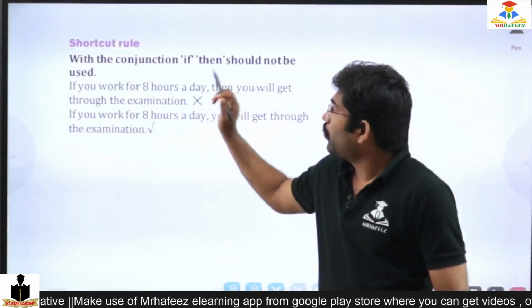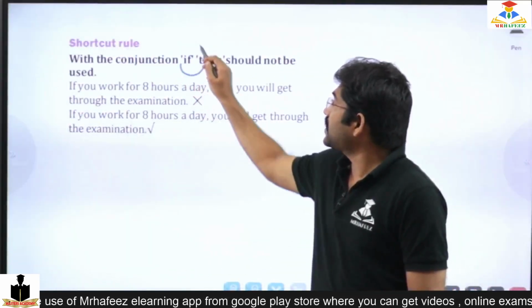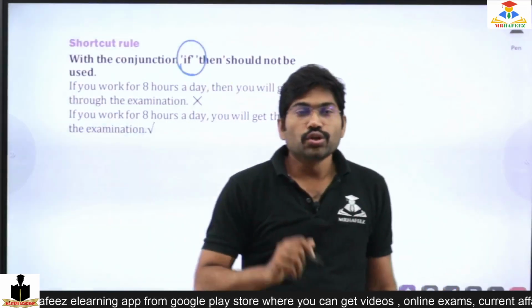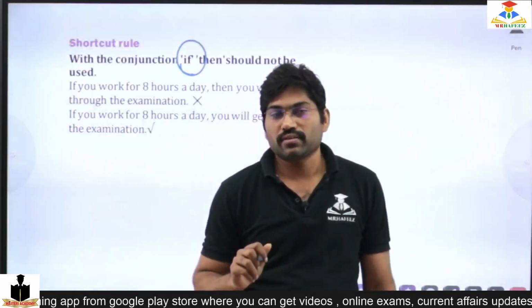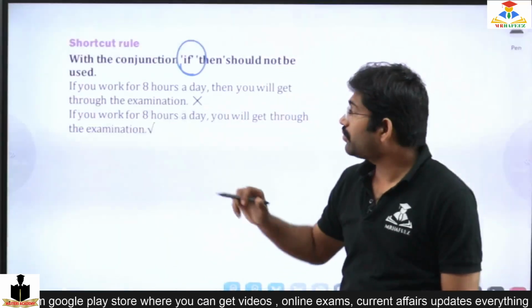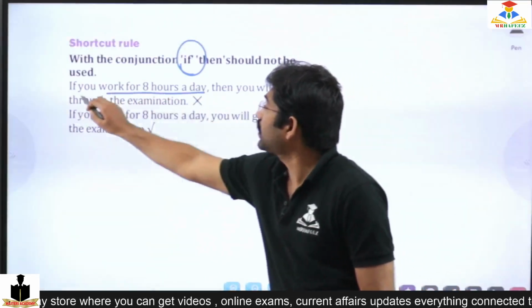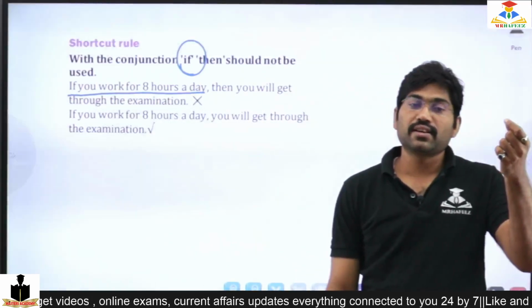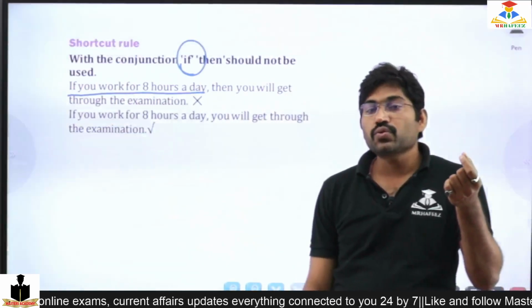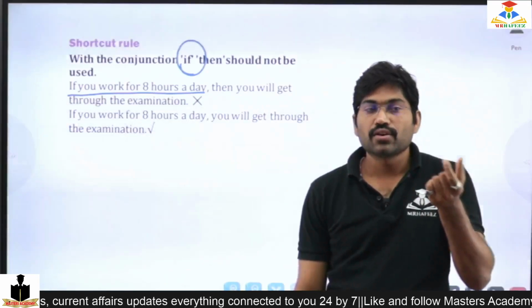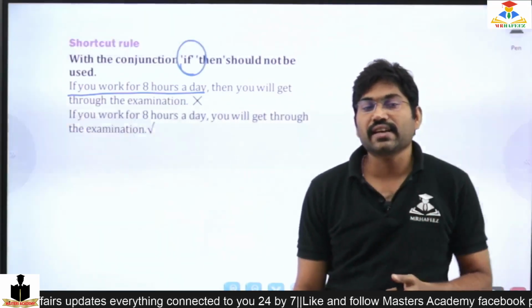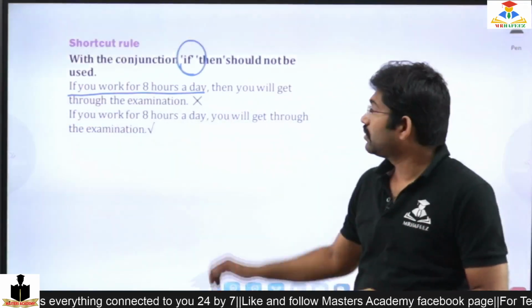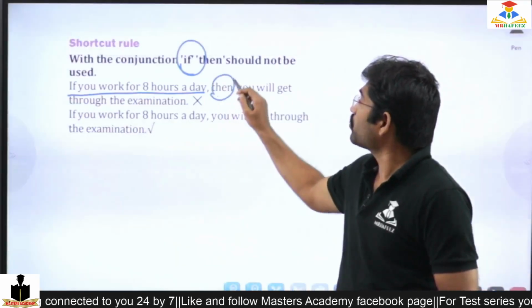So with the conjunction if, then should not be used. So if you work for 8 hours a day, if is a conjunction where we will use a clause, a condition. So if you work for 8 hours a day, then should not be used.